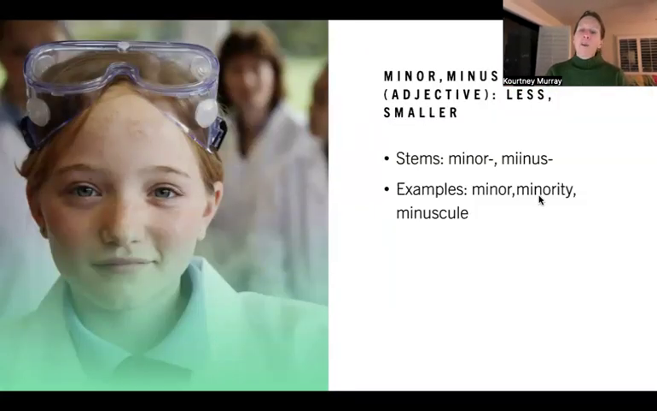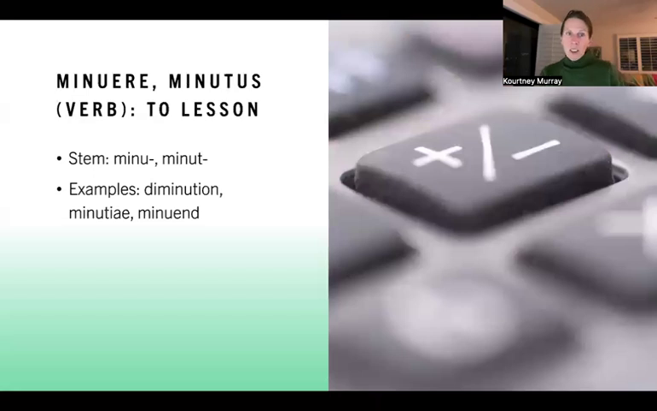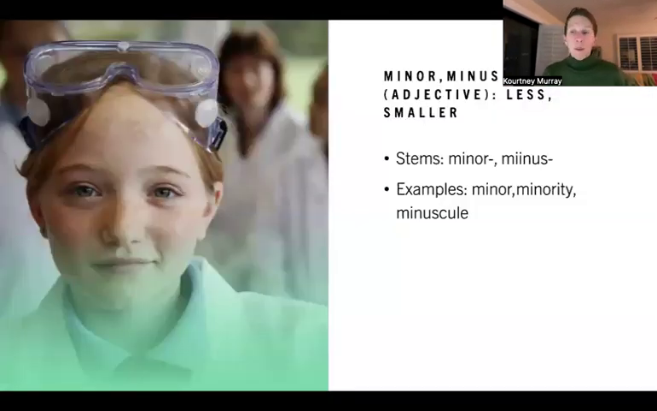Okay, so we're going to learn two words here, minor, minus, which is an adjective, and minuere, minutus, which is a verb. These are doing the exact same thing. They just produce slightly different stems. So obviously we get the word minor from this, and minority. So minors and minorities, these are just smaller things, right? Minority is just the smaller group as opposed to majority, which is related to the word major, which is surprising we're not learning. Anyhow, so you see it.